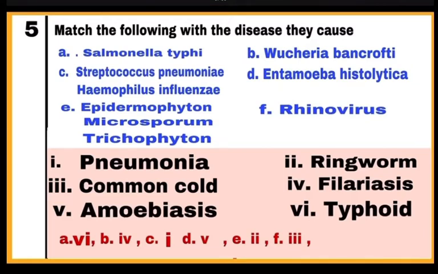D. Entamoeba histolytica. It is a protozoan causing the disease number 5, amoebiasis. Then E. Epidermophyton, Microsporum and Trichophyton. They are fungi and cause the disease number 2, ringworm. Then F. Rhinovirus. It is a virus which is responsible for number 3 disease, common cold.